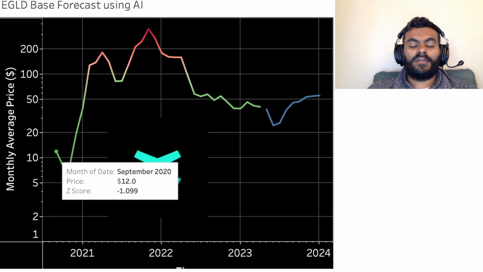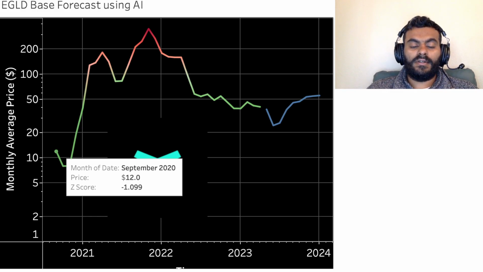So how this score is calculated is, as I've said earlier, that the average price is 105 US dollars. If you subtract 12 from 105, you will get about 93 US dollars. I also shared that the standard deviation was around 85 US dollars, and in terms of standard deviation, that 93 US dollars is 1.09 times. So that's how the z-score is negative 1.09, and that's why the color is deep green.